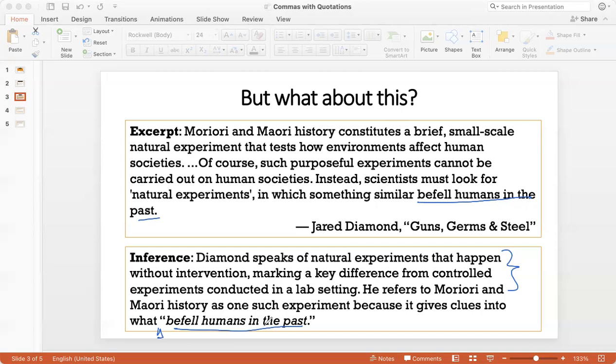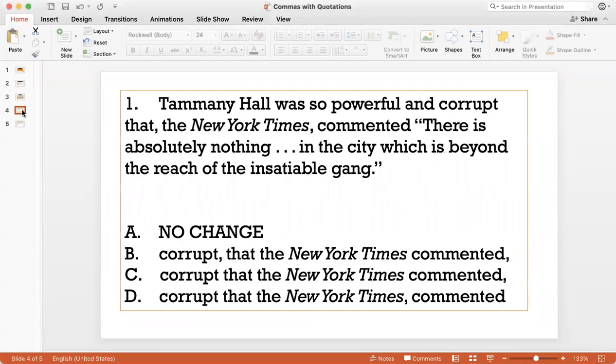And this rule has been tested in the recent SAT writing section. So let's look at some sample questions. Question 1. Tammany Hall was so powerful and corrupt that the New York Times commented, there is absolutely nothing in the city that is beyond the reach of the insatiable tiger. Now, here, I know that the New York Times commented something, so I have a complete quotation that the author presents. So I definitely need a comma here, right? So option A and option D are out because a comma after commented is needed.